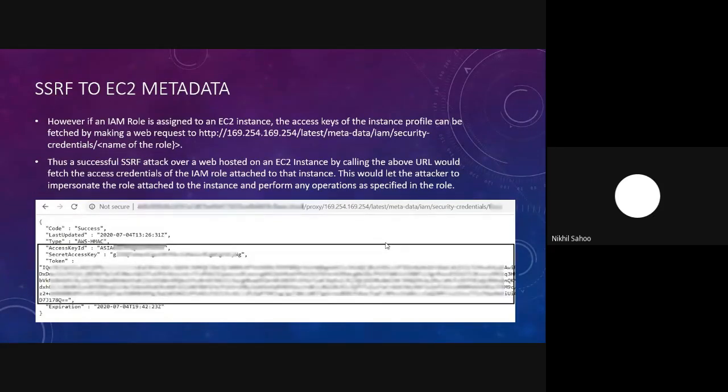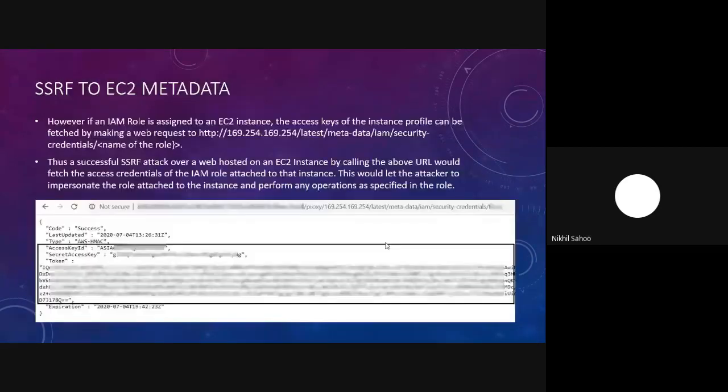On that vulnerable parameter, let's say a URL parameter, we can call this URL, 169.254.169.254. On doing so, we would be able to fetch the temporary security credentials of the role that has been assumed by that EC2 instance. By fetching these security credentials, you can impersonate that role, and you would be able to perform all the actions that the role has been permitted to do.